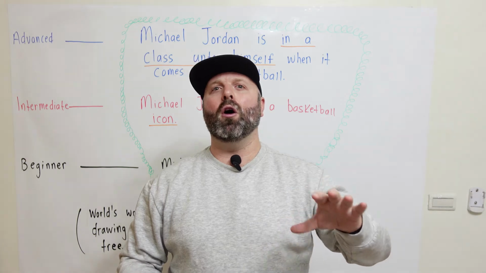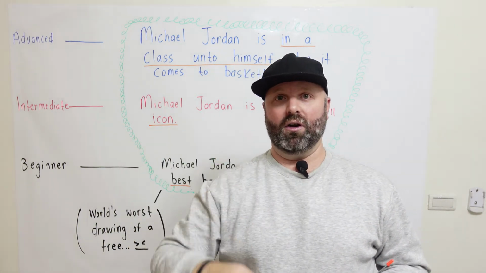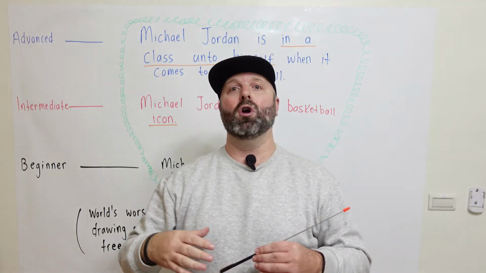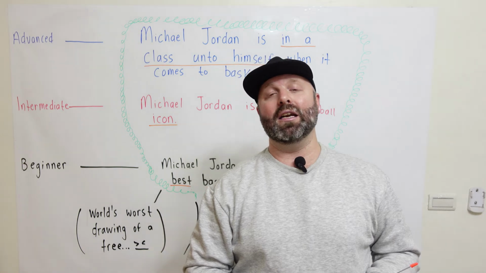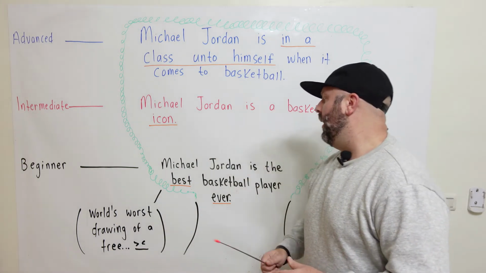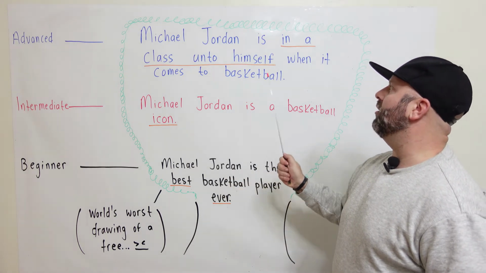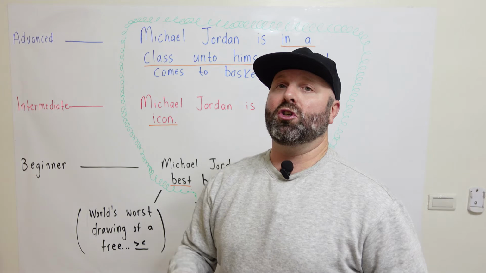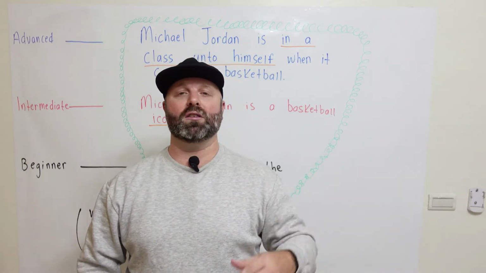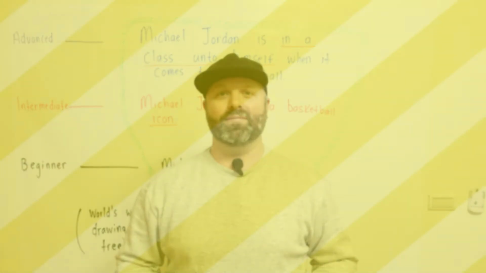There was no other player in his class, okay, at his skill level, all right? That really is the ultimate compliment. If someone says, you know, you are or it is in a class unto itself, okay? So, best ever, icon, in a class unto himself simply just means they are the greatest, or he is or she is the greatest of all time, and no one is better than them.